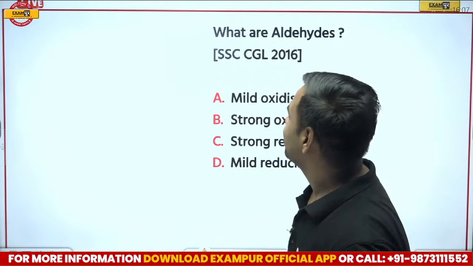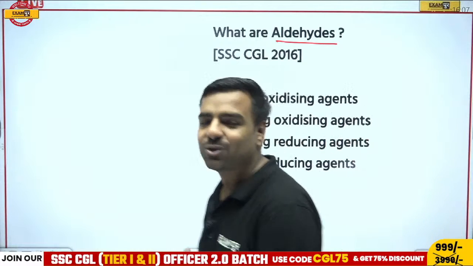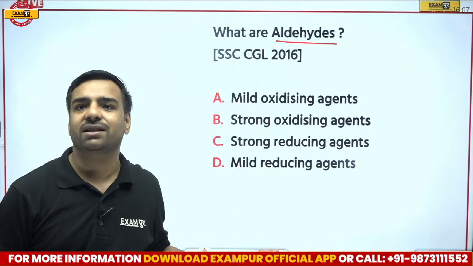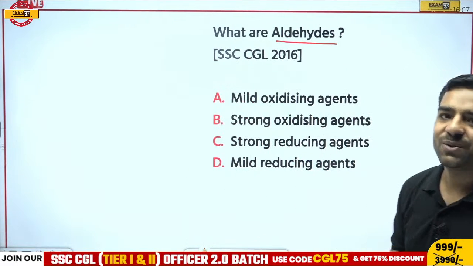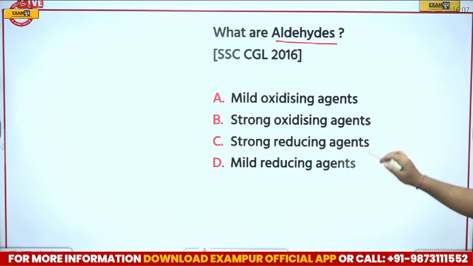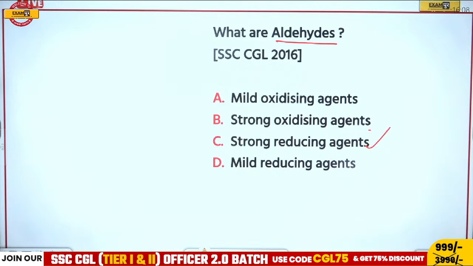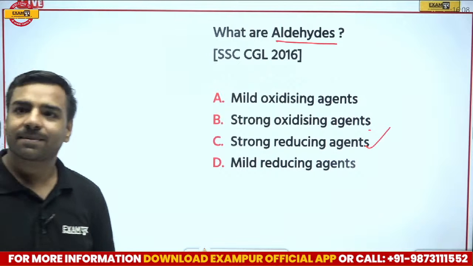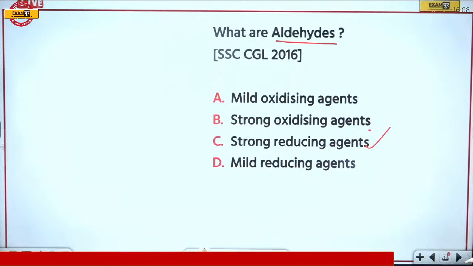No one. Okay. See, when we are talking about aldehydes, we know about groups, right? If I talk about ketones, we can talk about carboxylic groups. We can talk about aldehydes over there. So these aldehydes are actually strong reducing agents. Vikram is in doubt whether it would be B or not. So yes, please remember, aldehydes are actually strong reducing agents. So here option number C would be the correct answer. Abhijit, are you also with the same option? Abhijit's answer was pending. Okay, no issues. So here option C, that is strong reducing agent, would be the correct answer.